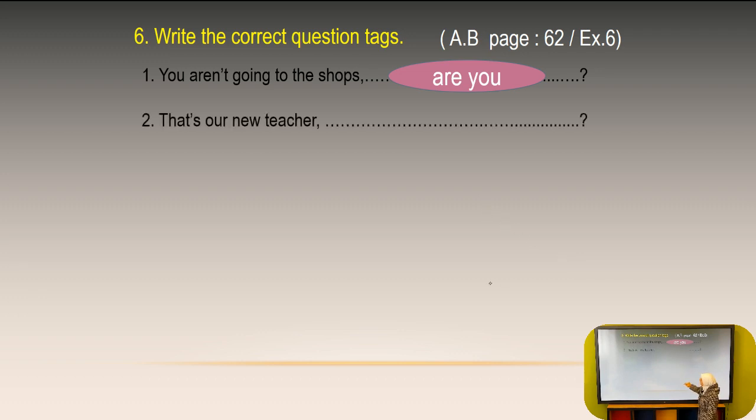Number 2, that's our new teacher. So here again we have is. This is an auxiliary, and the answer should be isn't it. That is our new teacher, isn't it? And why should we use it here? Because we didn't know him up till now. He is unknown.